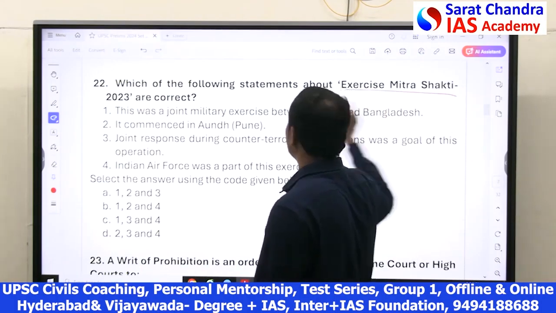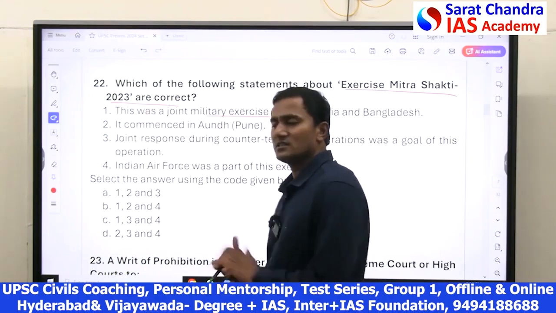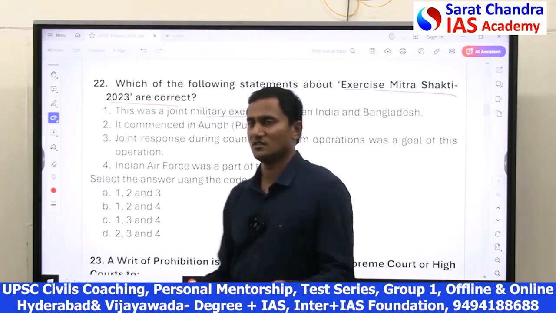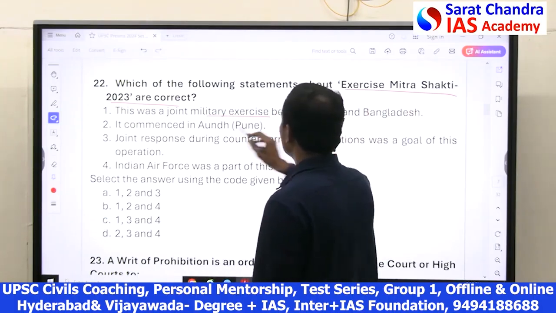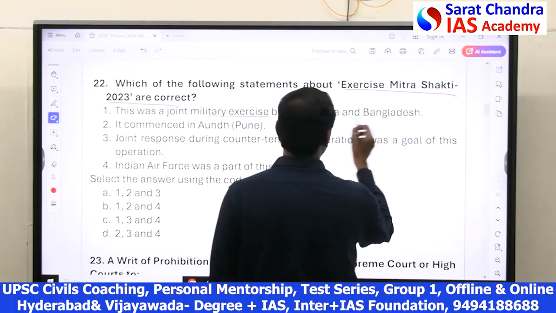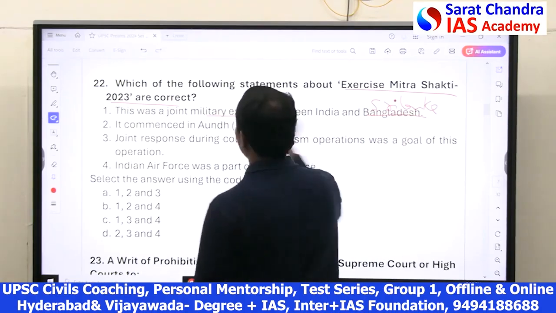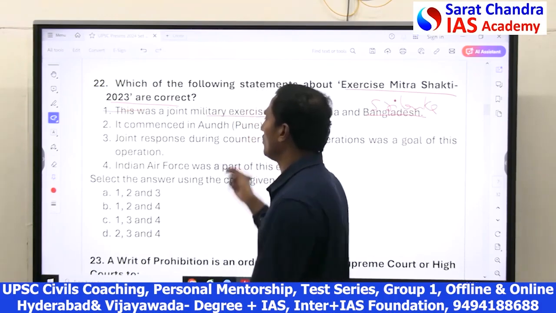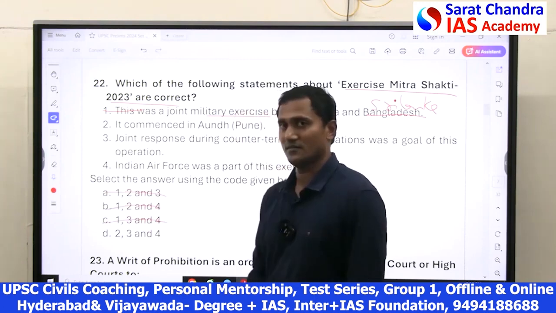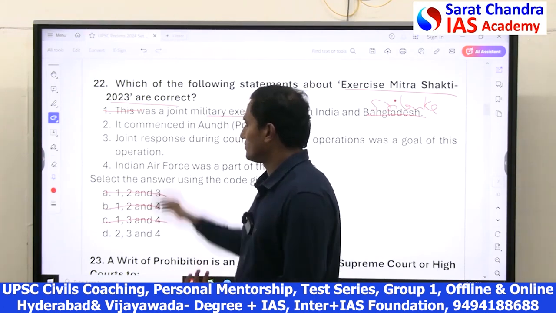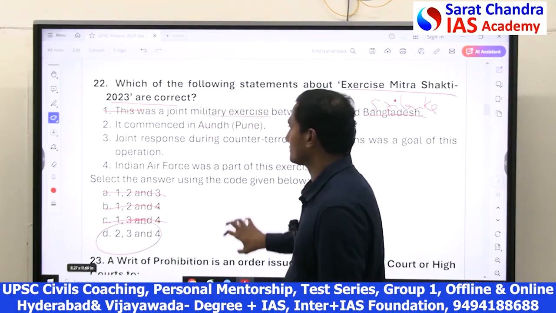See, Mitra Shakti is a joint military exercise. India has joint military exercises with many countries. So with Sri Lanka we have Mitra Shakti. So it's a joint military exercise between India and Sri Lanka, not Bangladesh, friends, Sri Lanka. So 1 is wrong. As 1 is wrong, obviously you can cancel all the options having 1. The remaining 2 and 3 you can go through, but by common sense also you can say D is the answer.